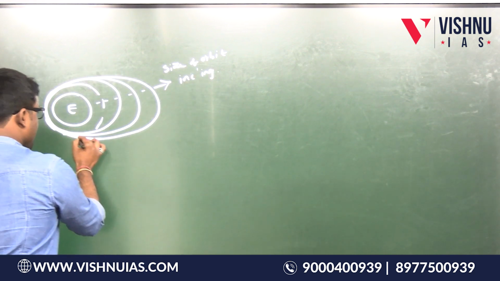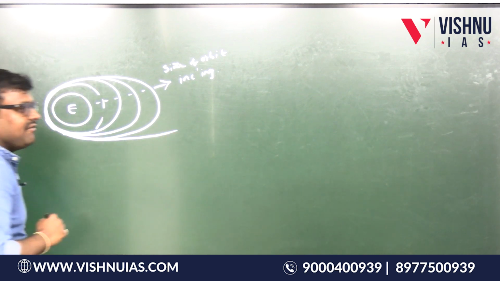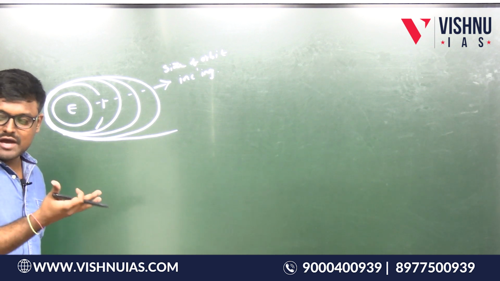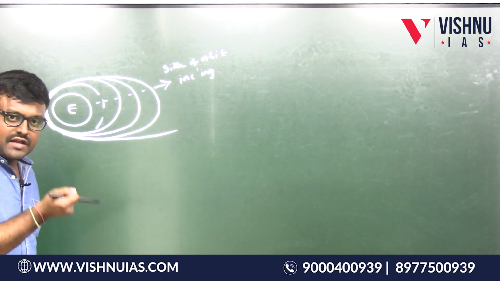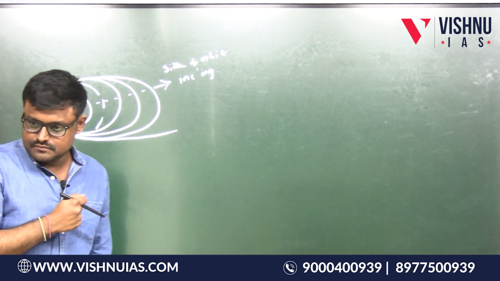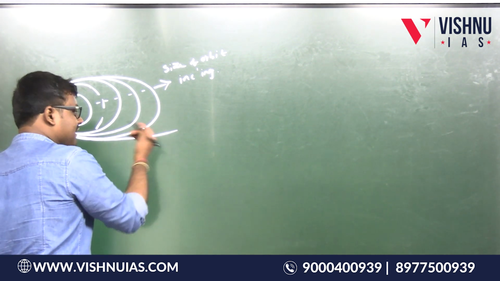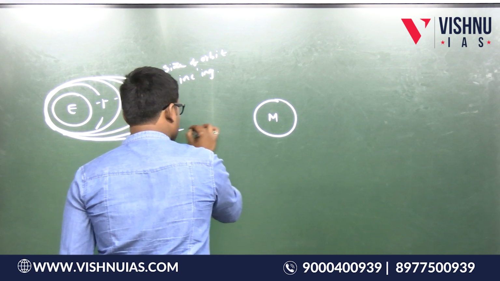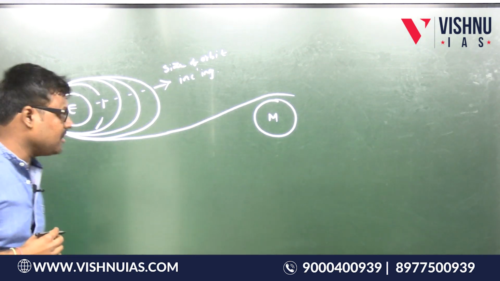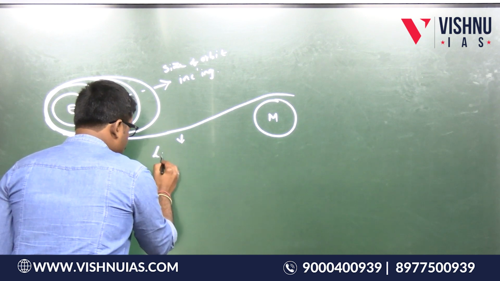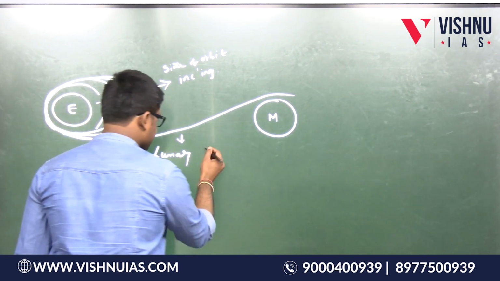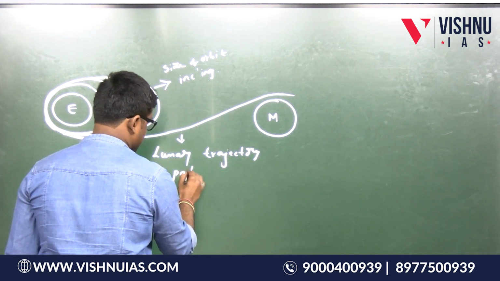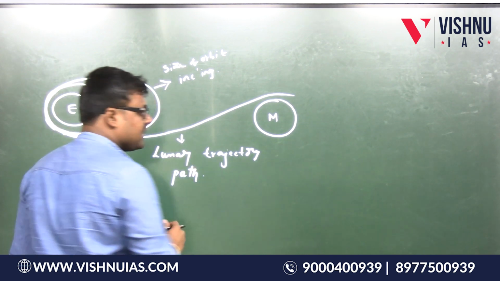After that, it will escape the gravity of the earth. So why is the size of the orbit slowly increasing? Why are we maneuvering here? Such that the spacecraft is able to escape the gravity of the earth. At one fine time it will escape the gravity of the earth and enter into the gravity of the moon. So this path is called the lunar trajectory path.